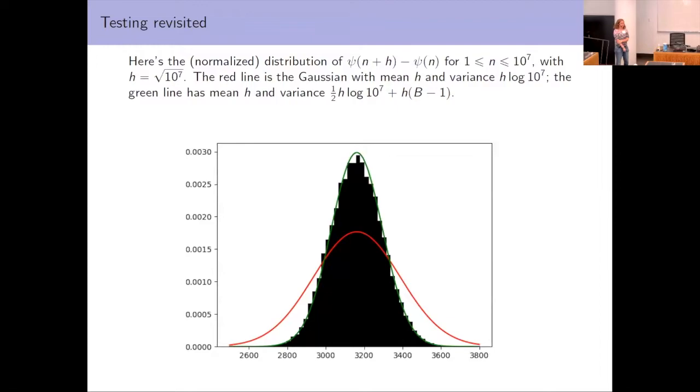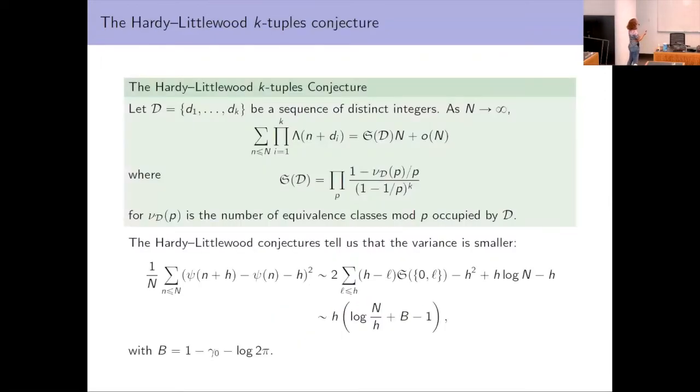Can you turn the mic on? Out of curiosity, what is the significance of b versus b minus 1? I think there was an added 1 in the definition of b. Is there a reason for that? Right, b is this constant that comes out of understanding the sum of singular series, and the minus 1 is from elsewhere in the variance computation.